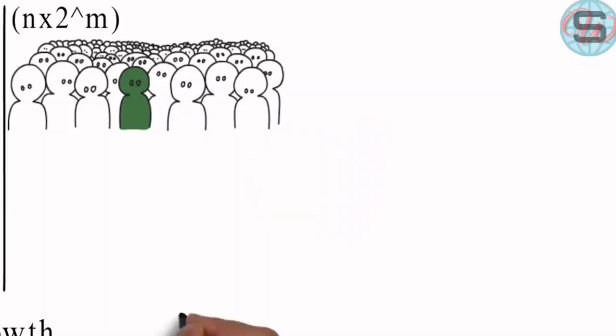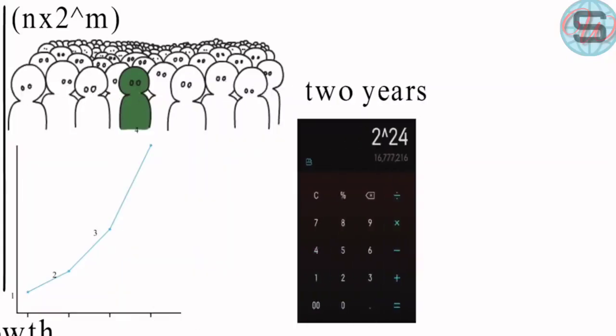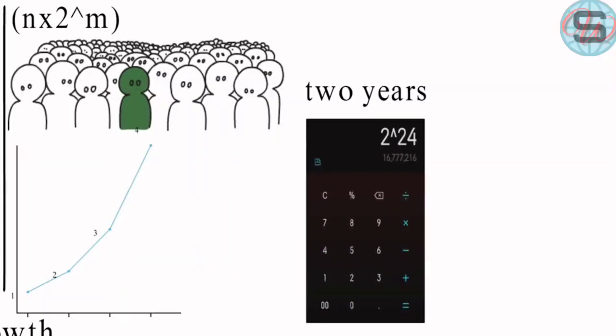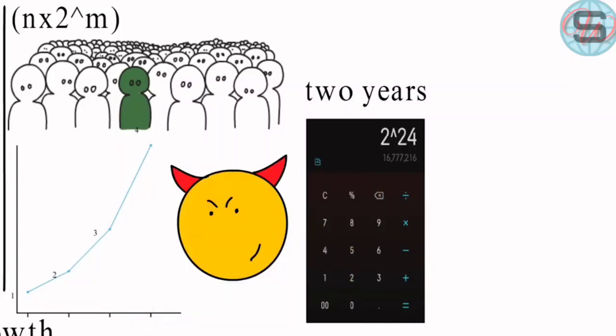I know I'm evil. After 1 month it will be 2. After 3 months it will be 4. After 4 months it will be 8. Your brain will say, don't worry, we are safe. But after 2 years it will be 17 million. Can you imagine? And this is the disadvantage of exponential growth. You don't feel it before the disaster, like the money in the bank and the chessboard.